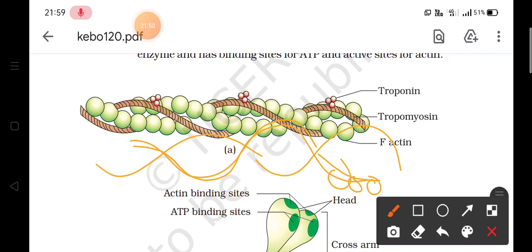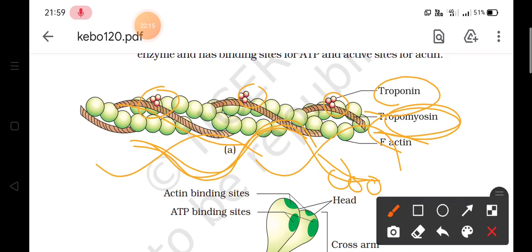Now along with these two filaments, one more protein is present here, that is tropomyosin, which also runs close to this F actin. So these are the two F actins, and tropomyosin is also running parallel throughout its length. And then one complex protein, troponin, is also distributed at regular intervals on tropomyosin.